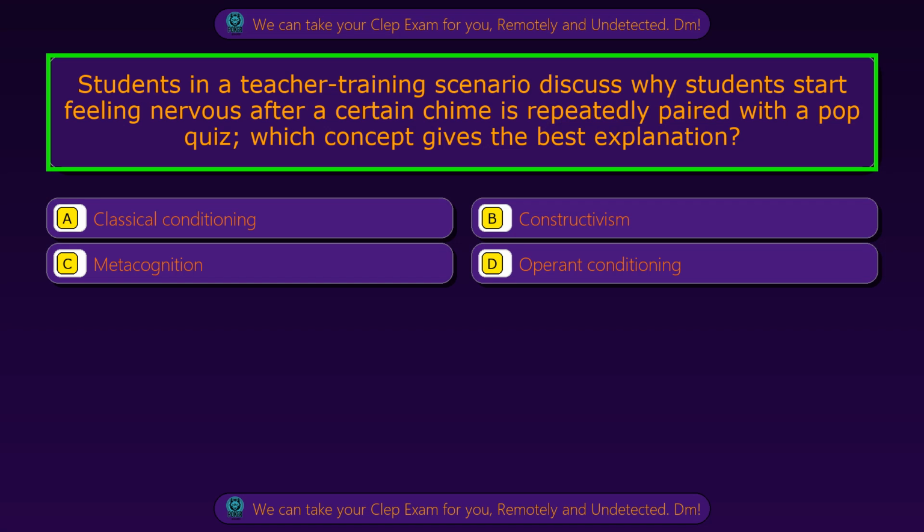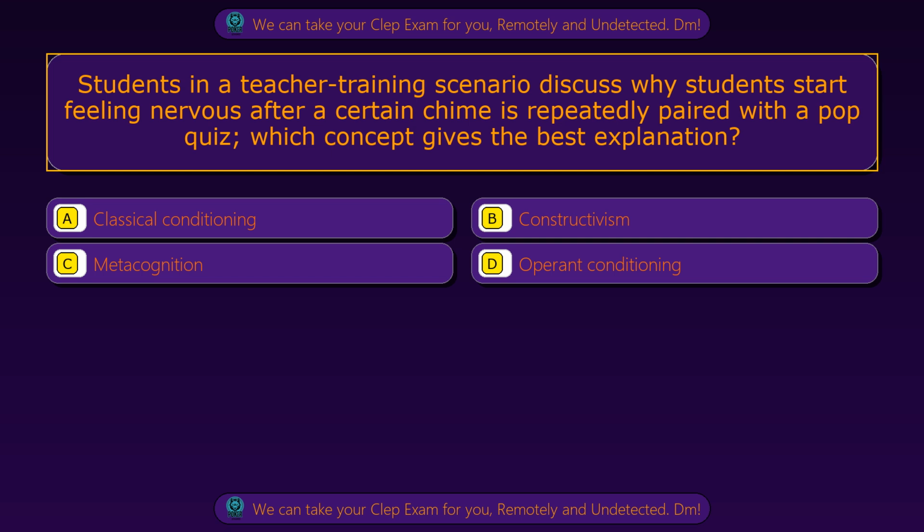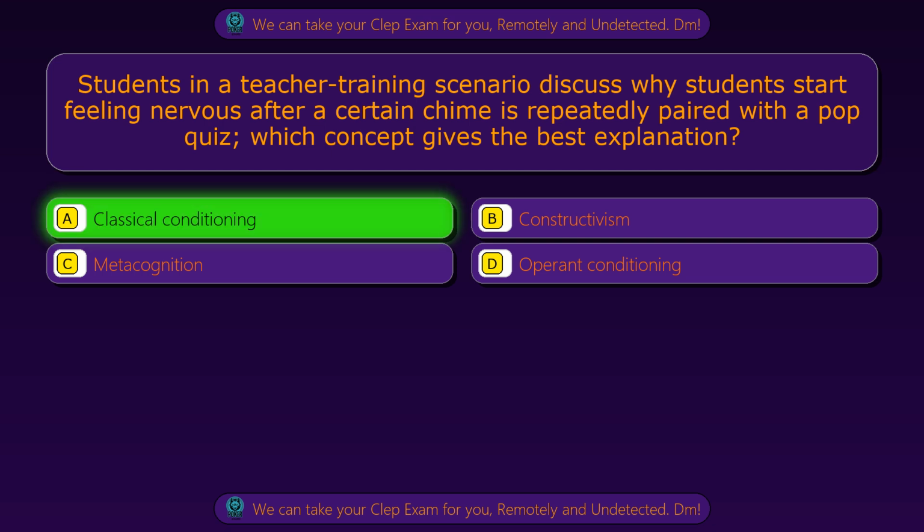Question 1. Students in a teacher training scenario discuss why students start feeling nervous after a certain chime is repeatedly paired with a pop quiz. Which concept gives the best explanation? Option A. Classical conditioning. Option B. Constructivism. Option C. Metacognition. Option D. Operant conditioning. The correct answer is option A.